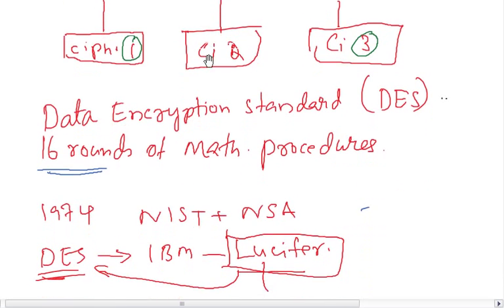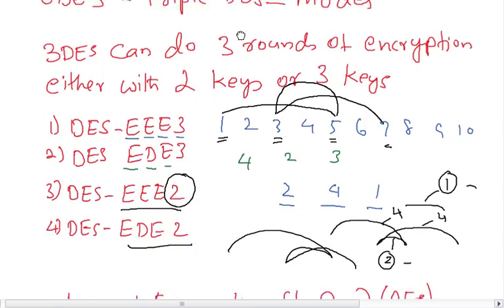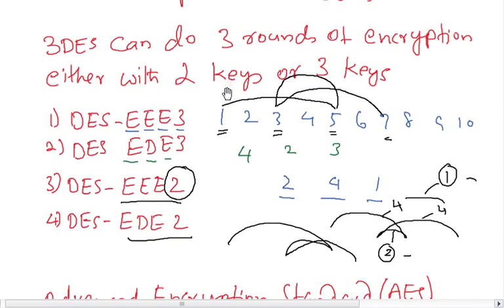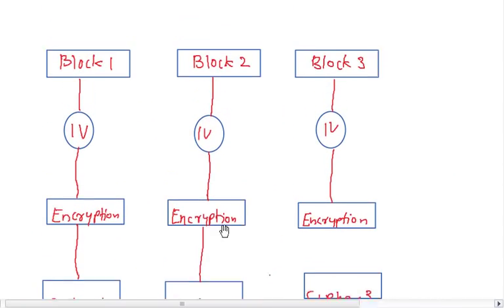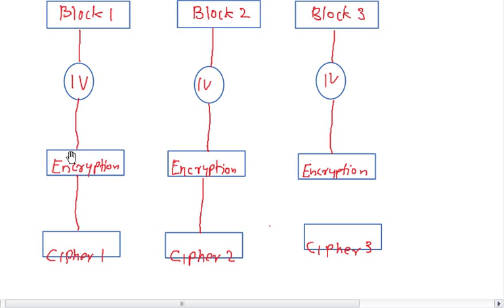But chaining means you can chain the block ciphers. So how to chain the block ciphers, we will see. When there is block 1, block 2 and block 3, before the encryption we introduce something known as an IV. IV stands for initialization vector.